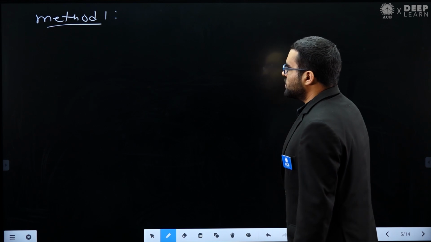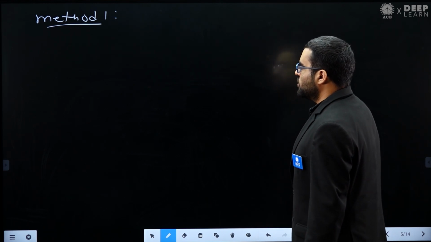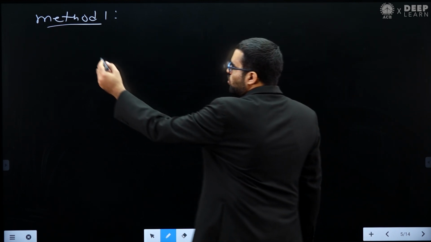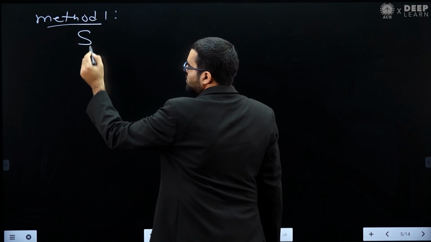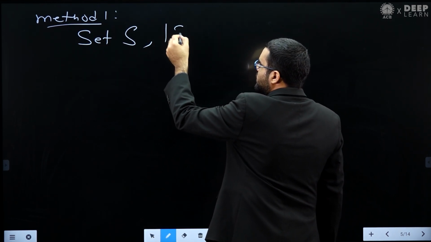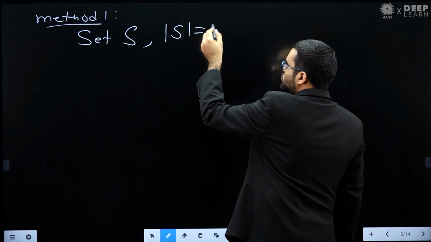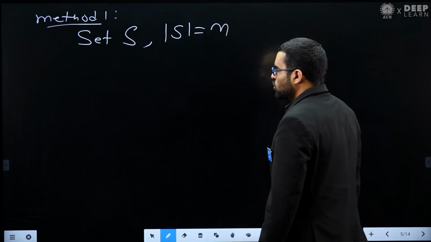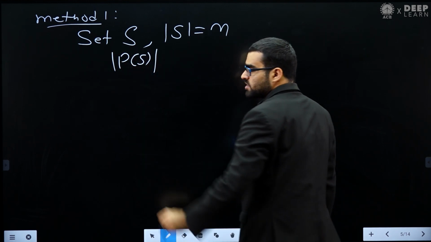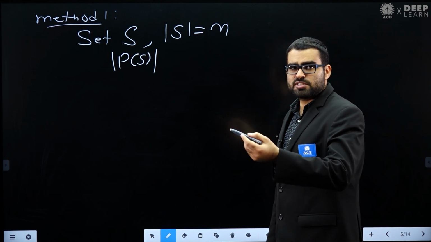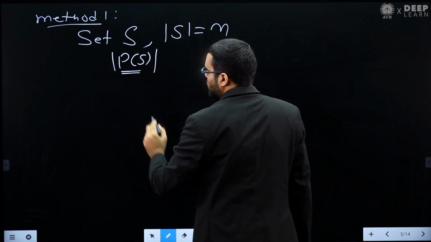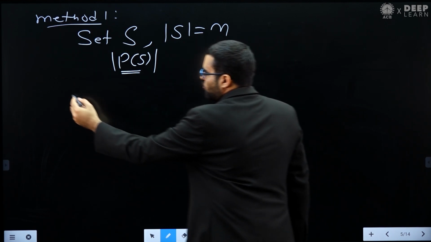Now in this method 1, basically we want to use the concept of power set. You already know that if you have a set S, such that the cardinality of this set S is, let's assume, N, then what will be the cardinality of the power set of S? What is the power set of S? That is the set of all subsets of S. So this PS is basically your power set. We know the definition of power set.